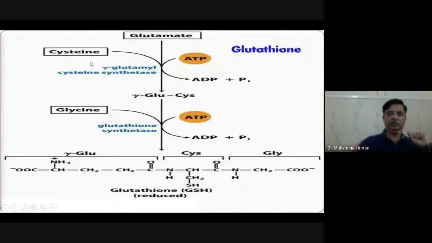Here you can see first of all glutamate and cysteine combine in the presence of gamma glutamyl cysteine synthase, and gamma glutamyl cysteine is produced. As we know, almost all synthetic reactions require ATP. So one molecule of ATP is utilized here, and second is utilized here. So gamma glutamyl cysteine will condense with glycine to produce glutathione in the presence of glutathione synthetase enzyme.